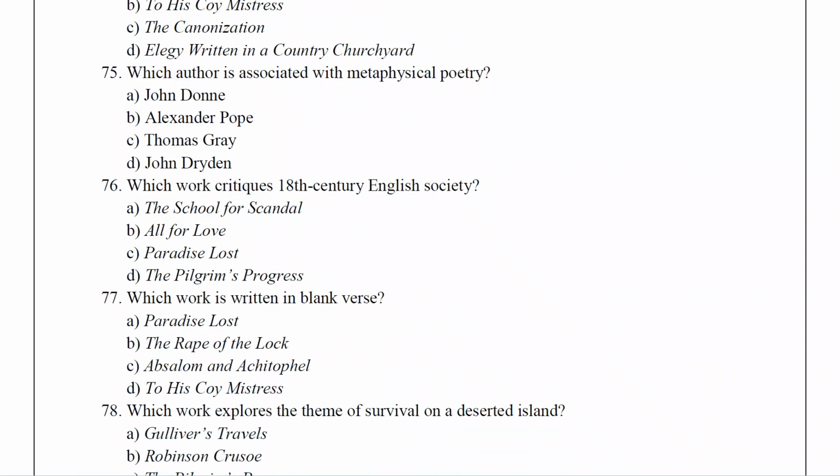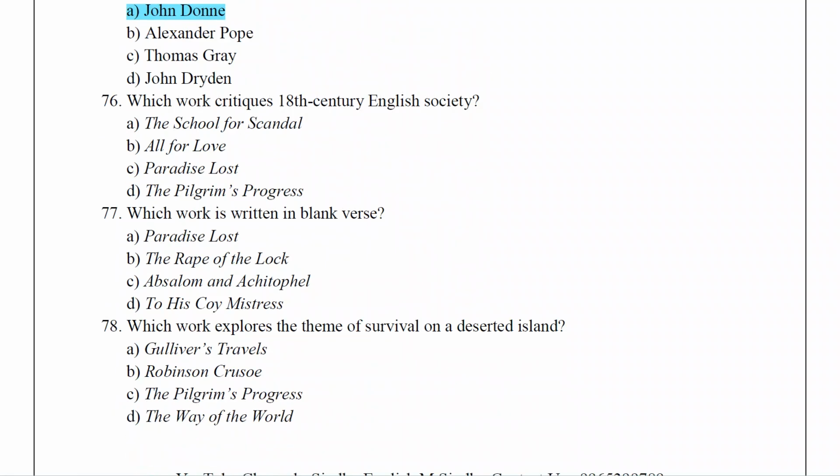Which author is associated with metaphysical poetry? The answer is John Donne. Which work critiques the 18th century English society? The answer is The School for Scandal.